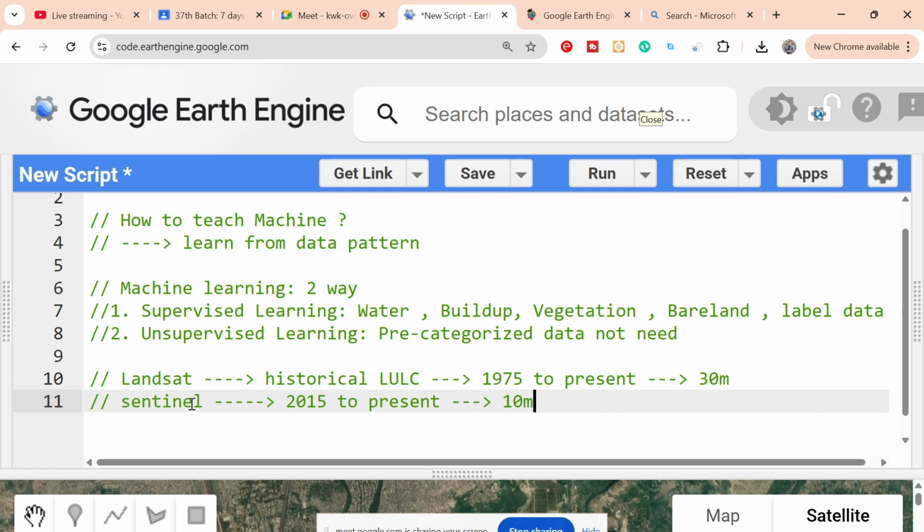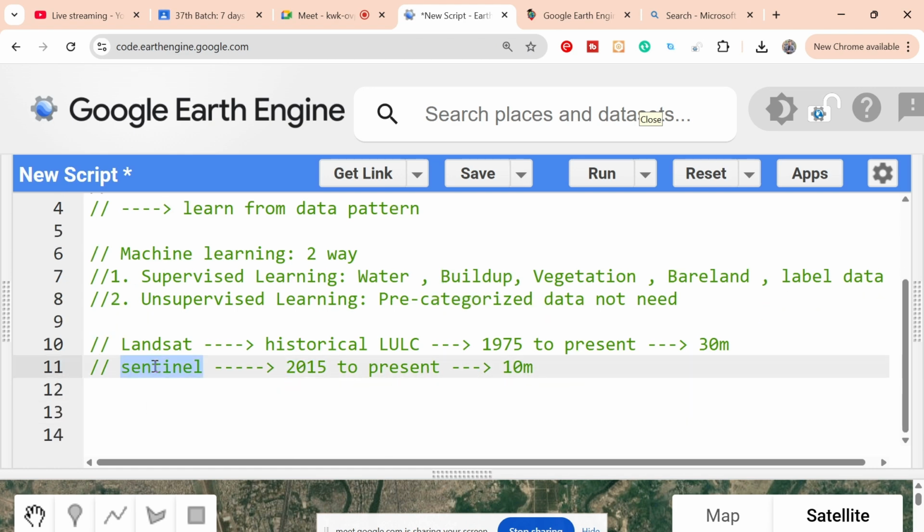So Sentinel-2 satellite imagery is very high resolution, but Landsat is 30 meters. However, Landsat is available from a very early time, but Sentinel is available only from 2015. So this is the common difference between Landsat and Sentinel imagery. But when you make the classification, just apply the same process. In this case, I want to work with Sentinel-2 satellite imagery, and then you also try it with Landsat. I also give some assignments. You also try to do it using Landsat imagery.